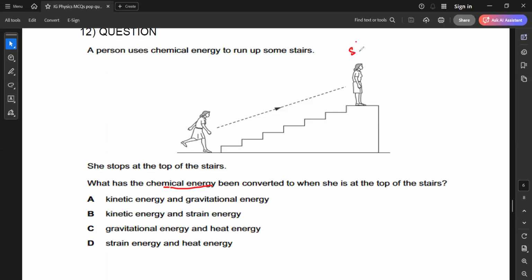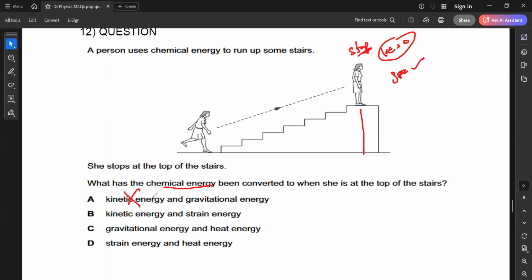So she stops. If she stops, what about the kinetic energy? She does not have any kinetic energy because only a moving object possesses kinetic energy. So any option with kinetic cannot be correct. And she's at a certain height above the ground. So which form of energy does she possess? She possesses gravitational potential energy.